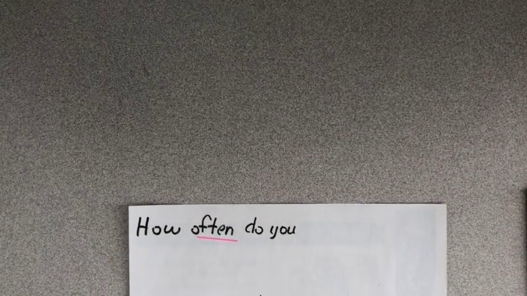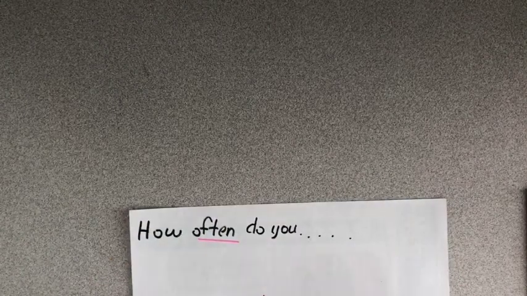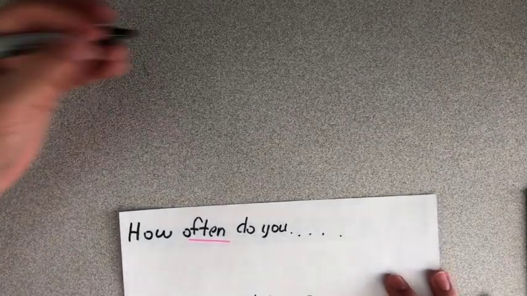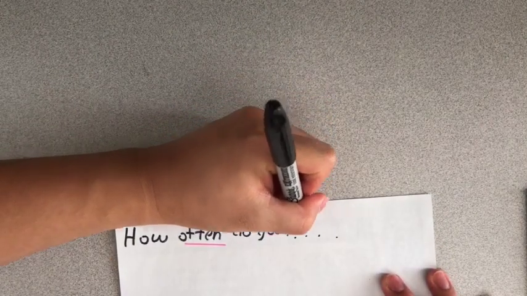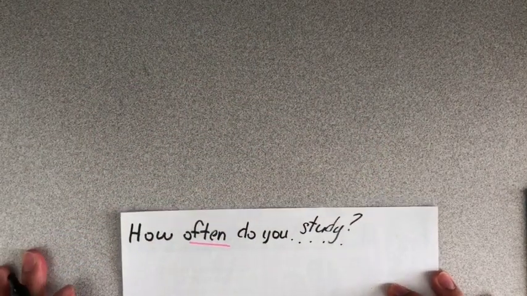Okay, we're going to start off in Unit 5. In Unit 5, we're talking about frequency and travel. So the question, how often do you do something? So let's say, how often do you study? How would you answer this question?